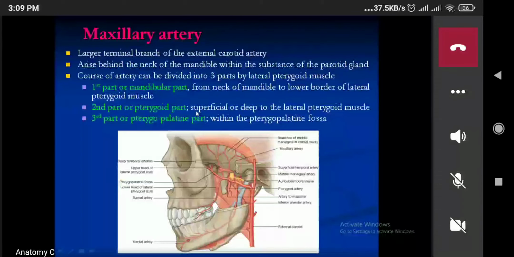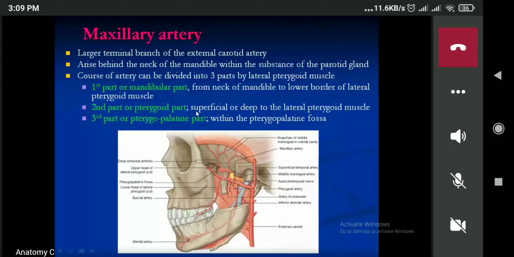This one is the superficial temporal artery, which will unite. This one is the maxillary artery, and this one is the superficial temporal artery. These two are the terminal branches of the external carotid artery. So you can see over here, this one is the external carotid artery.